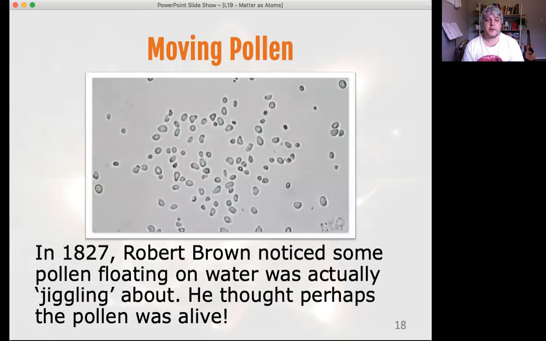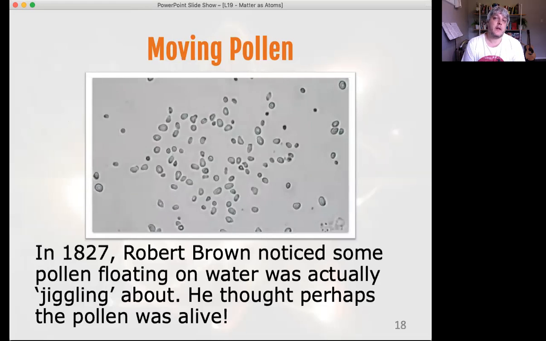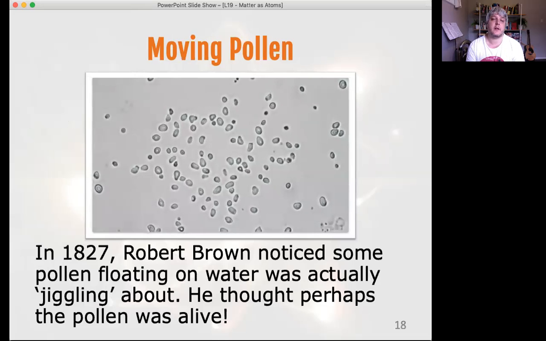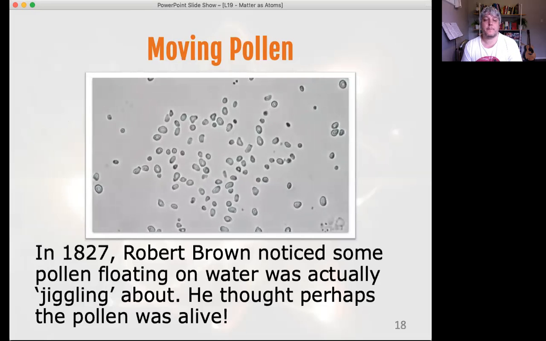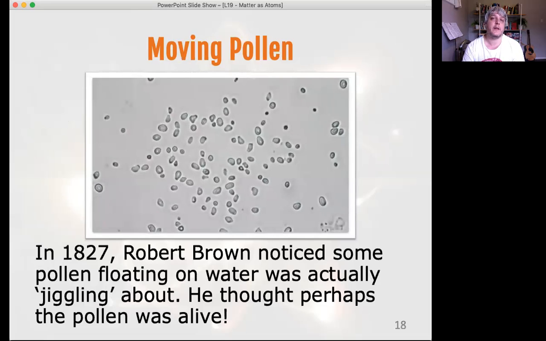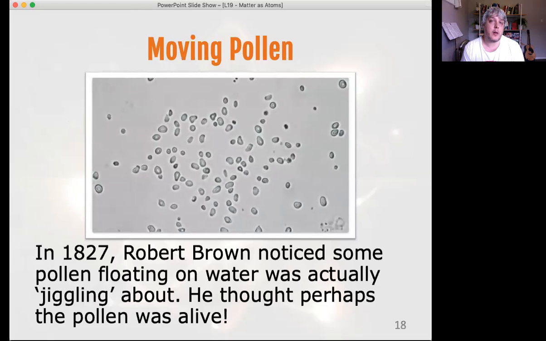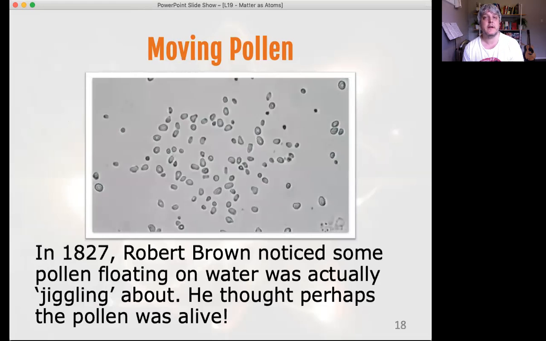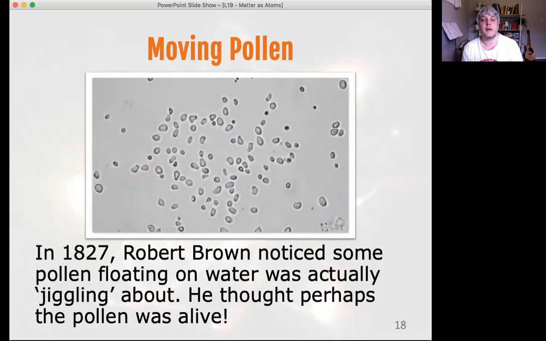Right? So Robert Brown, he was a botanist. In 1827, he noticed pollen grains. So this is a photo, it's not his original ones, but it is, I should say, a GIF of pollen grains moving on the surface of water. And this is exactly what Robert Brown noticed. He noticed that pollen grains were moving, jiggling around when he sat them on a layer of water. And he thought perhaps the pollen was alive. That was his first thought, because he was a botanist and he was studying plants, and we know plants are alive. He thought maybe the pollen grains themselves were actually alive at this point in their life cycle.